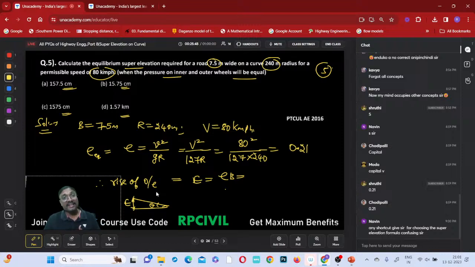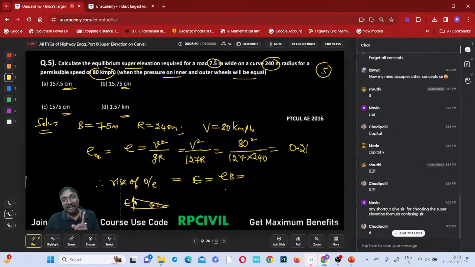Actually, in the case of railway, the level difference is taken as the super elevation. In the case of highway, the slope is taken as the super elevation. But what they have done is combine both concepts and given a highway question with railway data. Got it now? So E is 0.21 into capital B, 7.5. Only reading the question properly is the way.